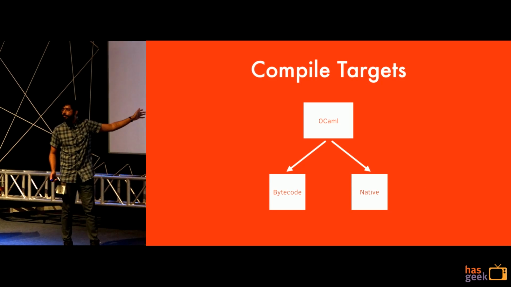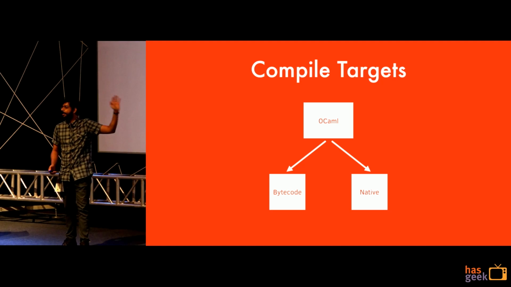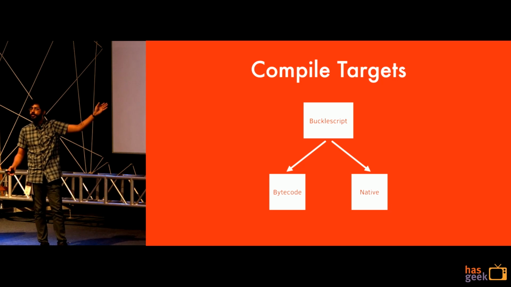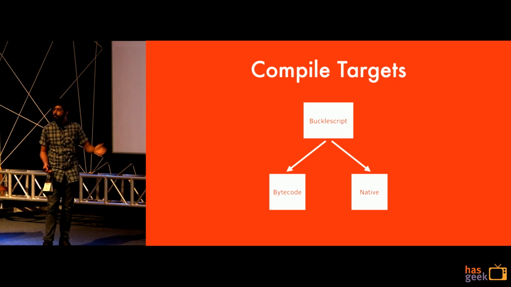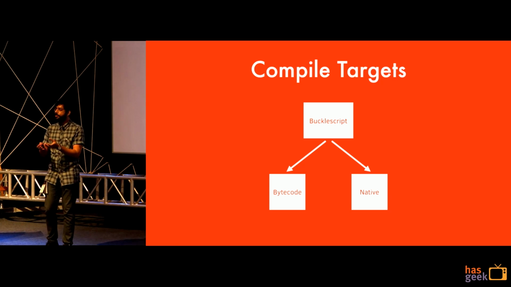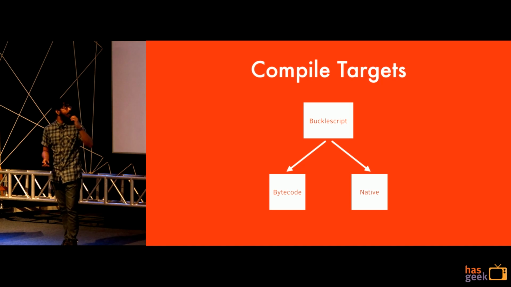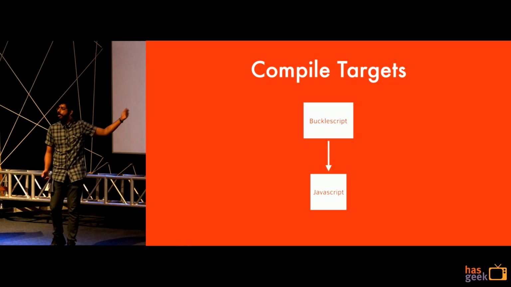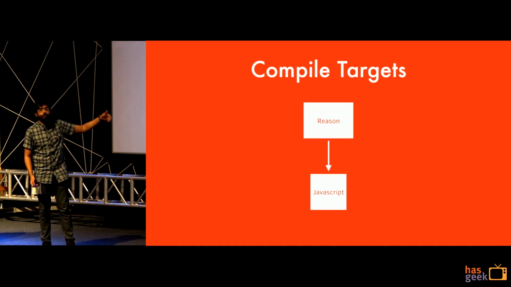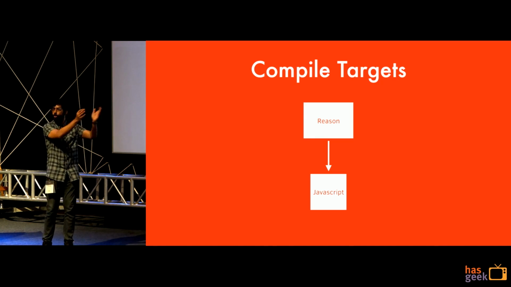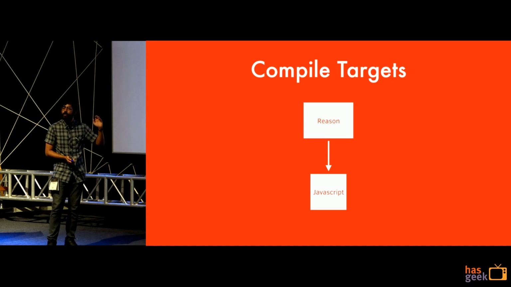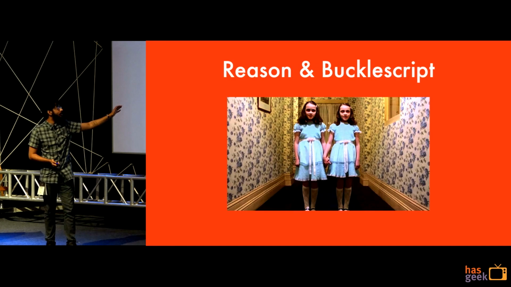Very simply, OCaml can spit out bytecode or it can spit out native code. We replace the backend of the OCaml compiler with BuckleScript, which takes the OCaml syntax, constructs an abstract syntax tree out of it, and then, instead of spitting out bytecode or native code, we make it generate JavaScript, and then we update the syntax. So we've taken this old way of doing things and got a brand new way where you've got a functional programming language giving you JavaScript. Now this is the how. Let's get into the why.